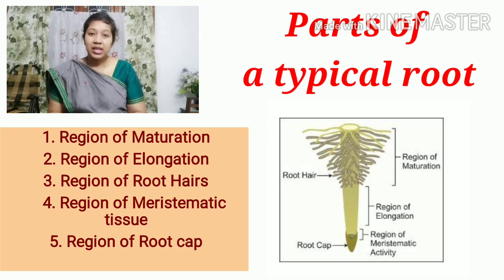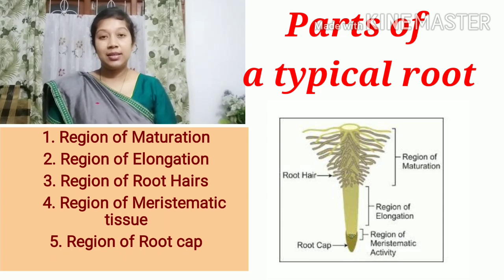So the sequence that I have said just now is from the base of the stem towards the tip. That means if we come from the stem part, we will get the region of maturation first, then comes the region of elongation, and along with the region of elongation comes a specific region which is called the region of root hairs. Then comes the region of meristematic tissue, and towards the tip comes the region of root cap.